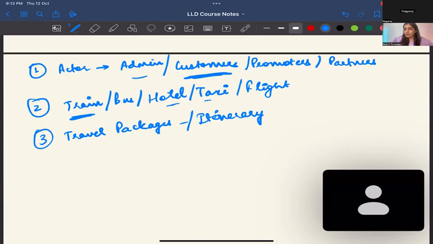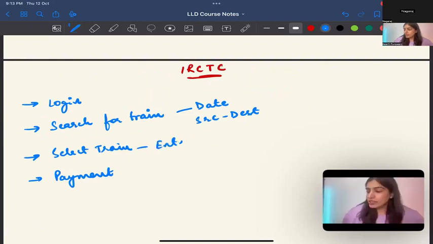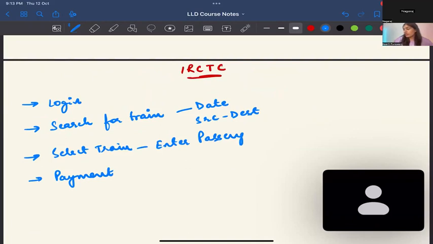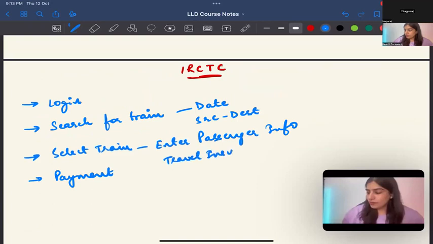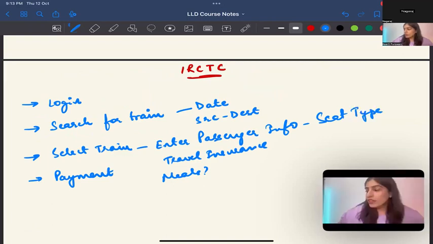Passenger information. We need to fill in passenger information. So when we select a train, we basically enter passenger information. Travel insurance while booking tickets. Yep. And opting for lunch or something. Yep. First class, second class. Available seats. Before that, we check whether it is Tatkal or general booking we're doing. Yep. Also, you can choose your preference, say side, upper, or lower, which one you want, right? So seat type, compartment type.